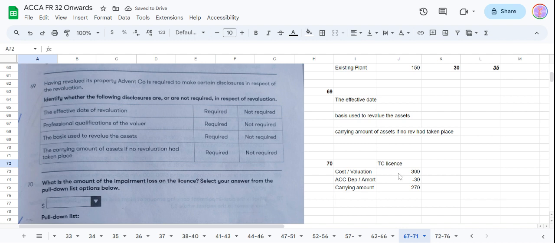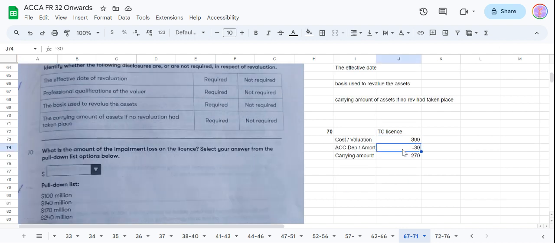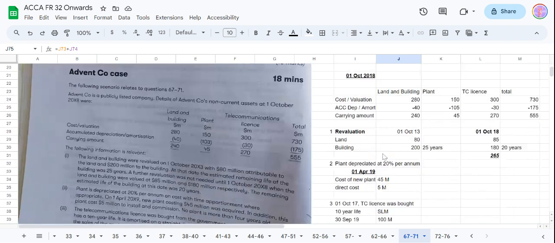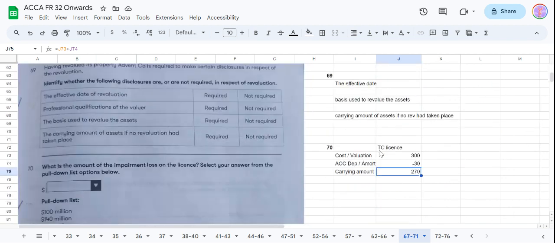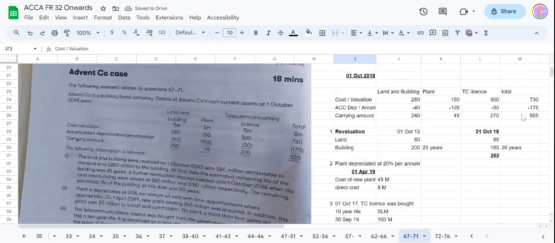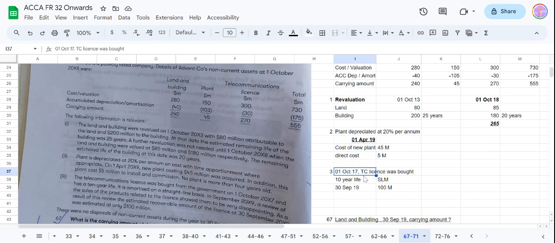So this license had a cost of 300 and the accumulated amortization is 30 and then the carrying amount was this. And this data was at which date? It was on 1st October 18. What else did they provide about this license? The facts: revaluation, land, building, not talking about license, plant depreciated.